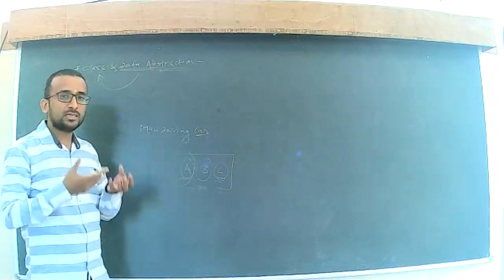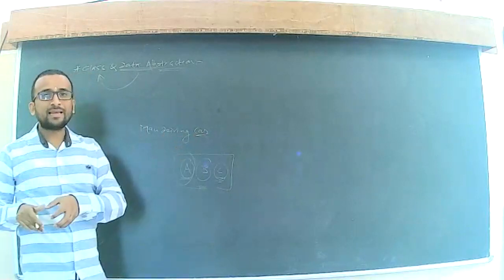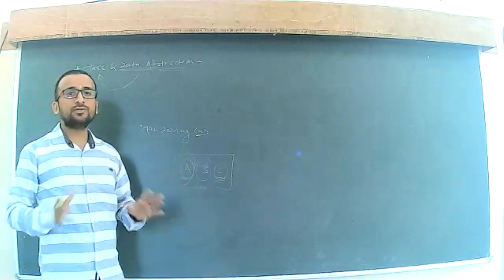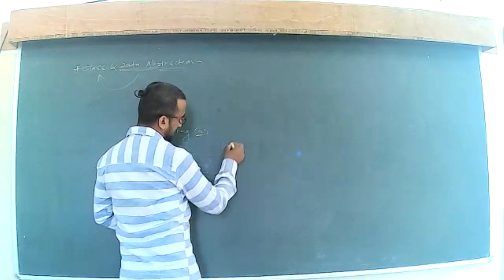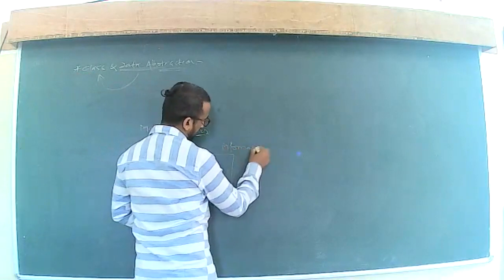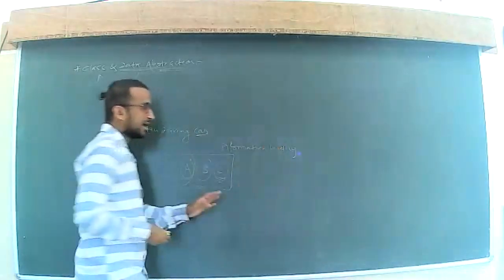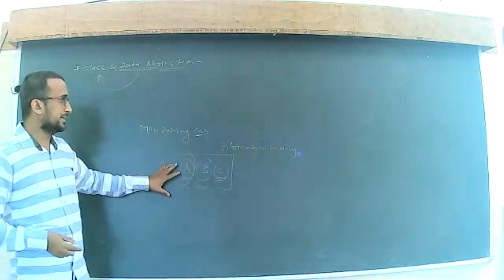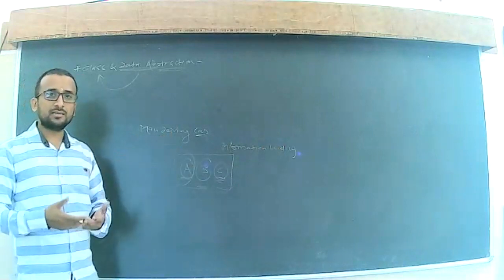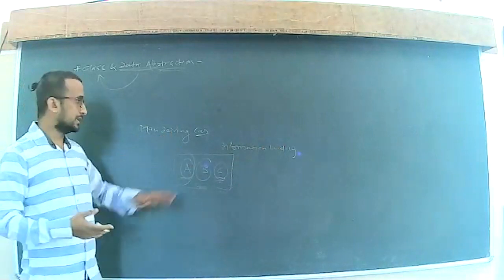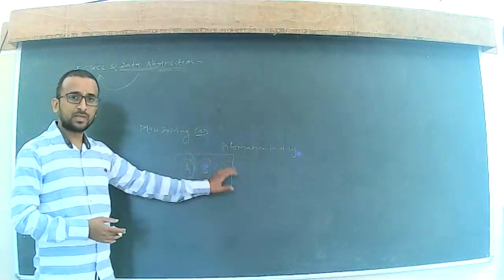But what actually happens at the back end of this process, we don't know. That is information hiding. They have hidden their implementation part, how they have implemented the working of A, B, and C.